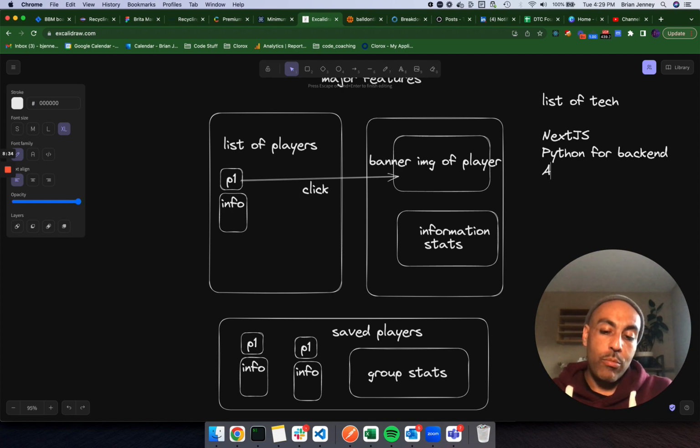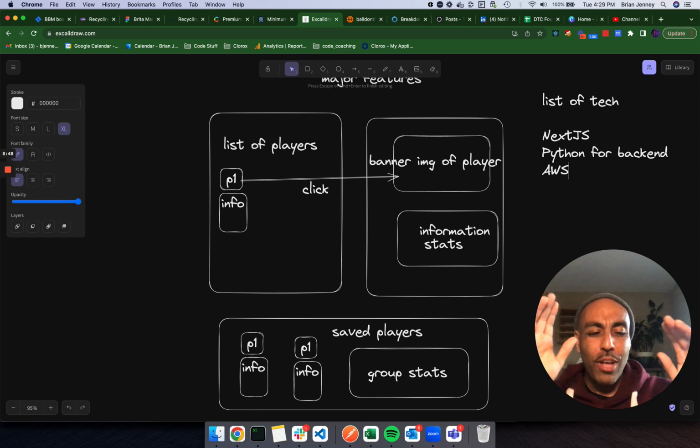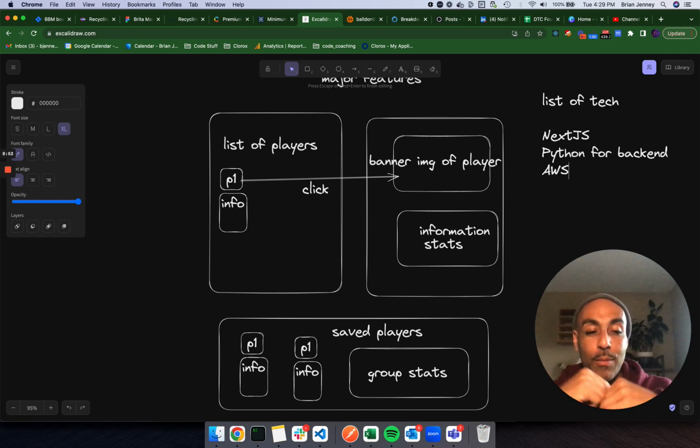For deployment, we're going to use AWS. Why AWS instead of Vercel or Heroku or whatever? AWS is what every single company out there uses, okay? And I'm sure that people say, well, I use Vercel or I use Heroku or whatever. Yeah, no real company uses that. And I guarantee you, when you work at most companies, they're going to use AWS in some form. Let's just stick with that.